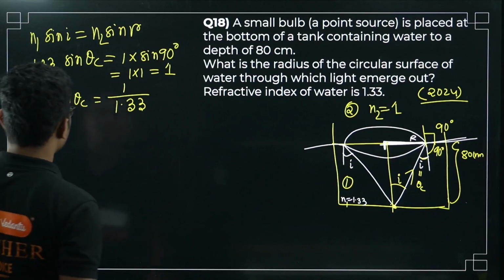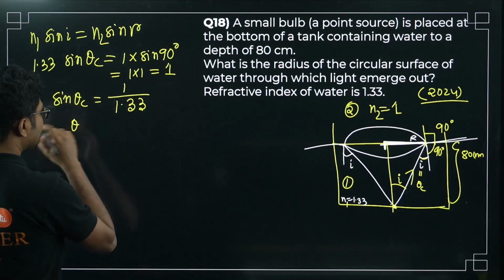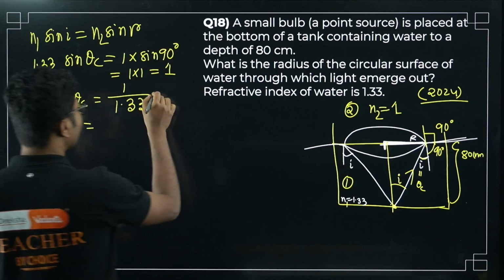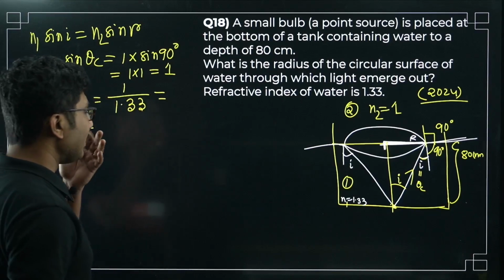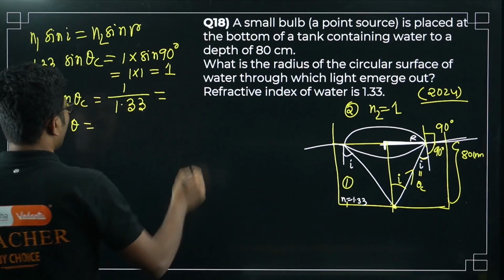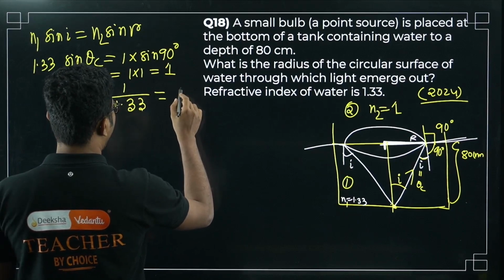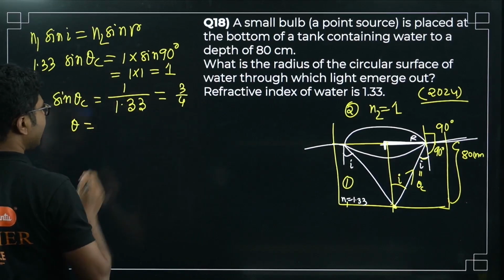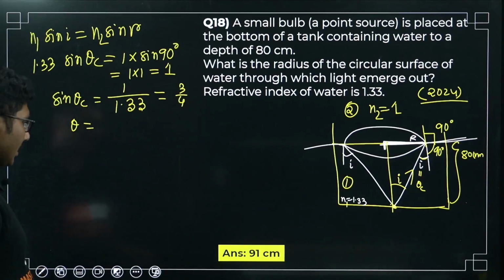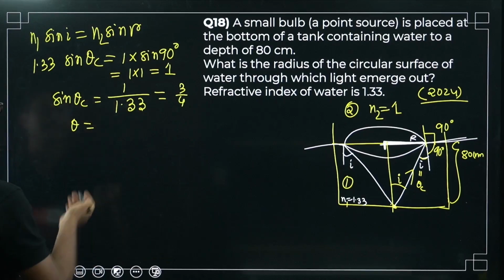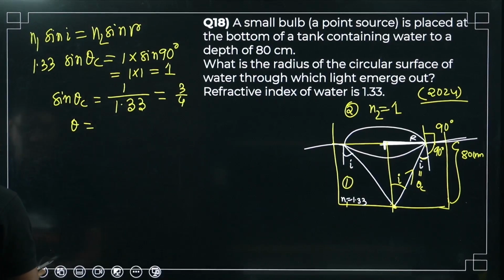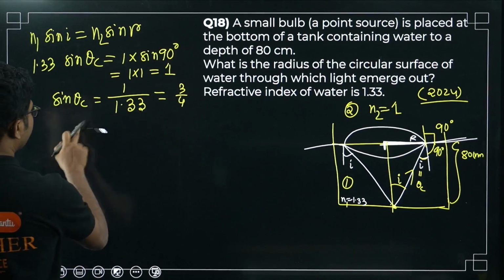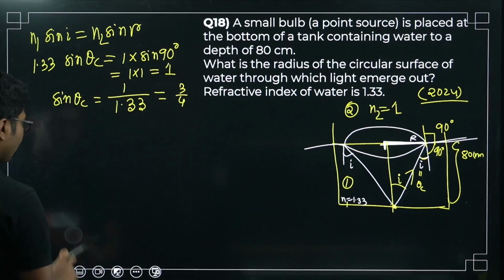You can calculate theta c. This 1.33 is, I think, 4 by 3, so it will be 3 by 4. We do not even need theta; sin theta c is sufficient to calculate this. So it will be 3 by 4.